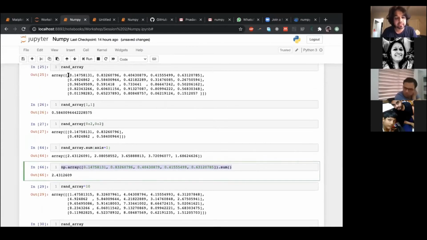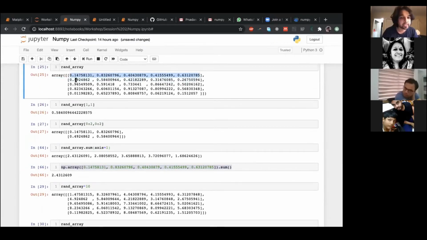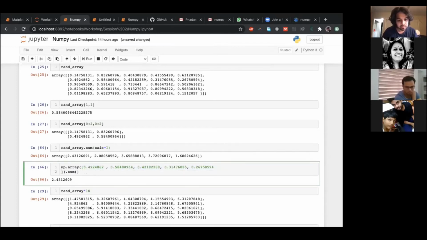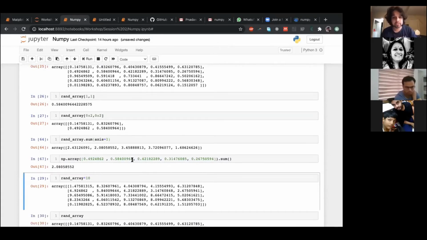It's calculating the sum of this row and then the sum of this row, the sum of this row. Let's verify for another number. And that just works fine. So you're not expected to know everything, basically.